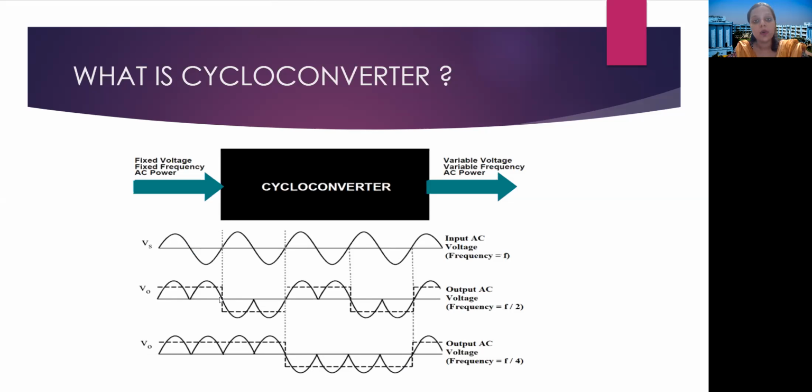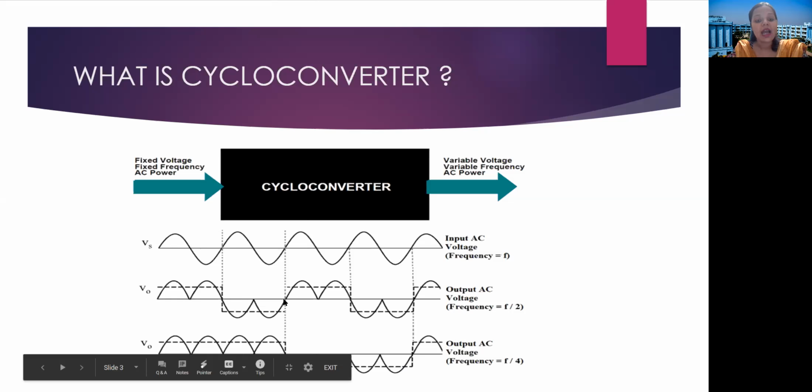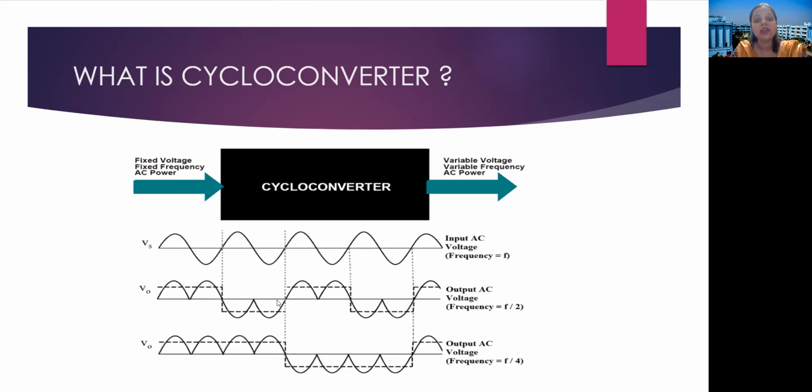And as we know, frequency is the reciprocal of the time period. Whenever we have 50 hertz of frequency, the reciprocal of 50 hertz, that is 0.02 second, will be the time period. In the same way, if the time period becomes twice, frequency will be half of the source frequency.